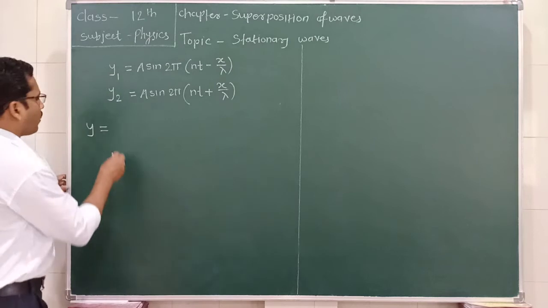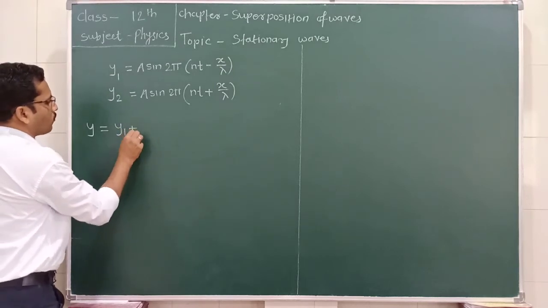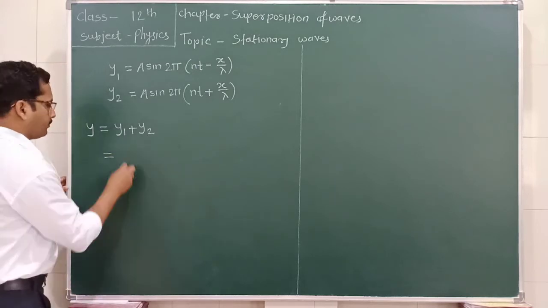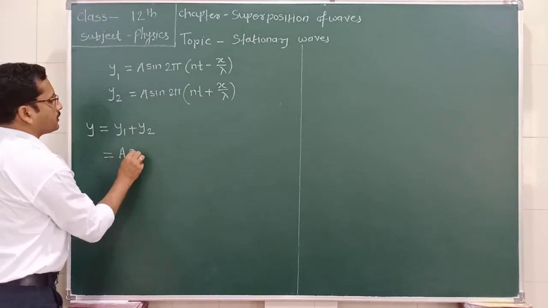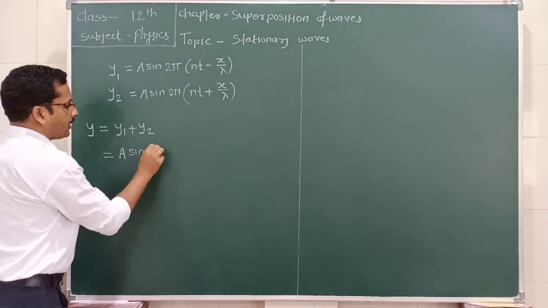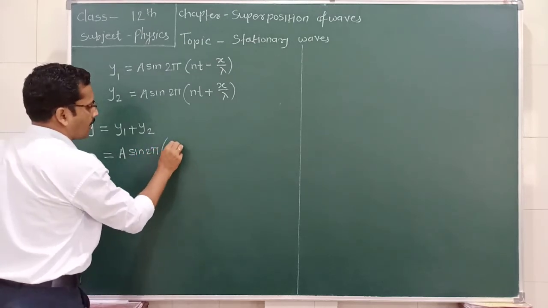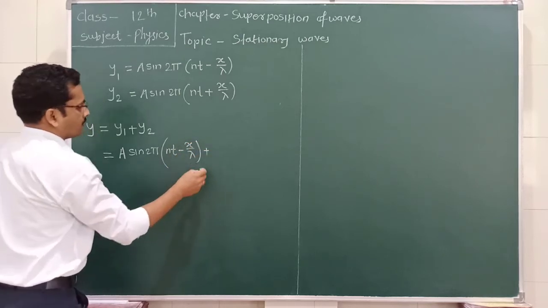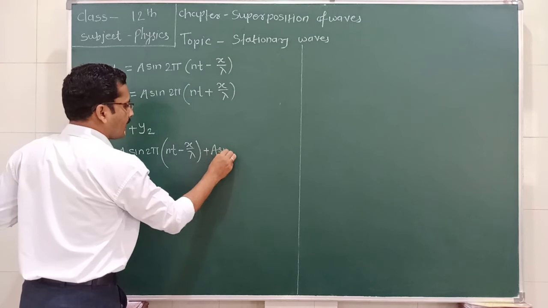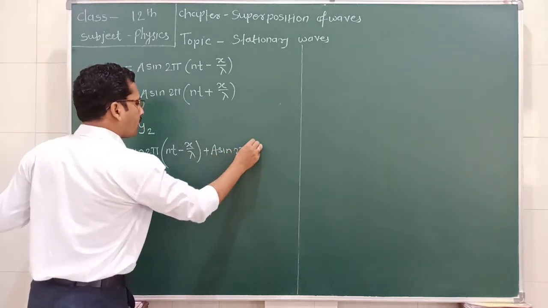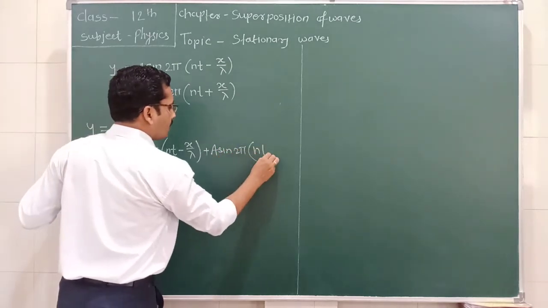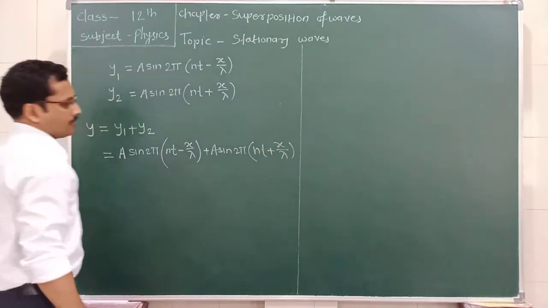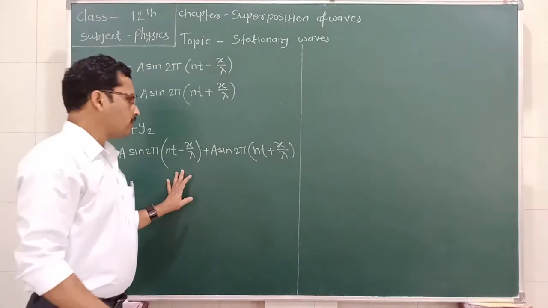So we can write y is equal to y1 plus y2, which is a sin 2π(nt − x/λ) plus a sin 2π(nt + x/λ). These are the two waves.